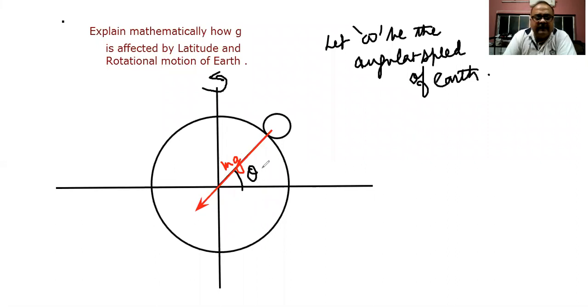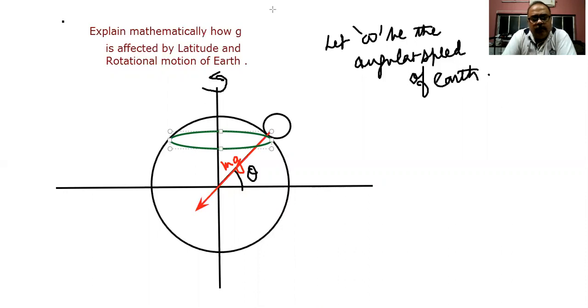Now another force is experienced by this particular body, since earth is rotating about its axis. One thing is very clear: the body on the surface of earth is also undergoing a circular path. This circle will be something like this. So you can consider this to be a circular path, and the body is actually also moving in a circular path.